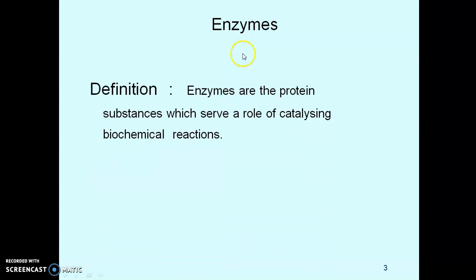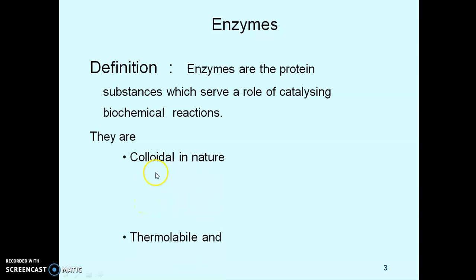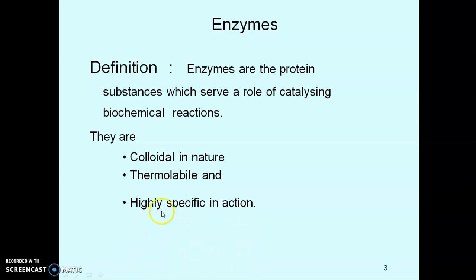So first of all we should learn what are enzymes. Enzymes are protein substances which serve the role of catalyzing biochemical reactions. They are colloidal in nature, thermolabile, and highly specific in action. Thermolabile in the sense they are heat sensitive in nature.